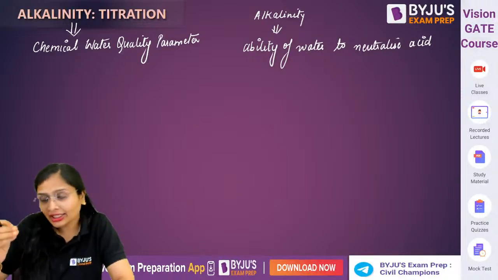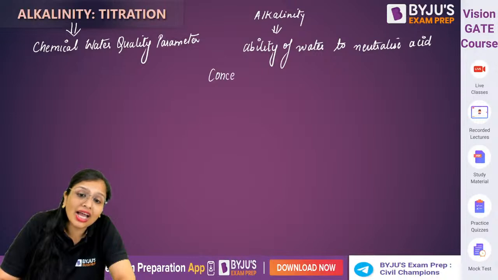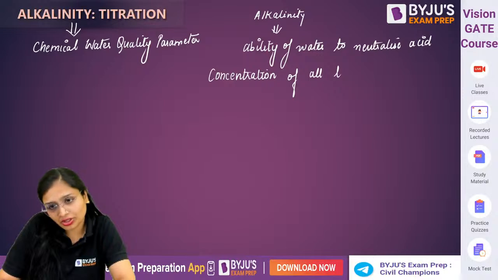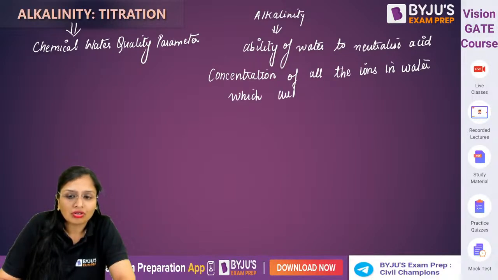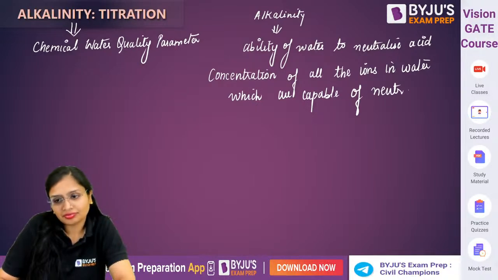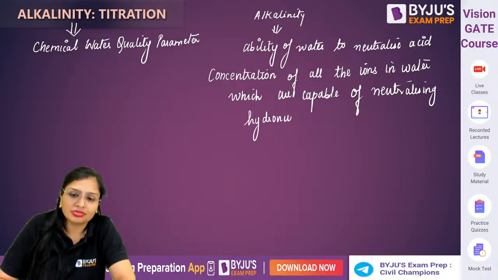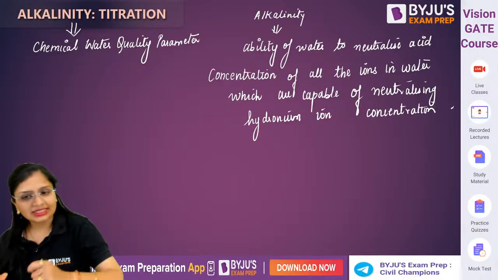So technically, the advanced definition of alkalinity is the concentration of all the ions in water which are capable of neutralizing hydronium ion concentration. H plus ion means hydronium ion. This is the basic definition.